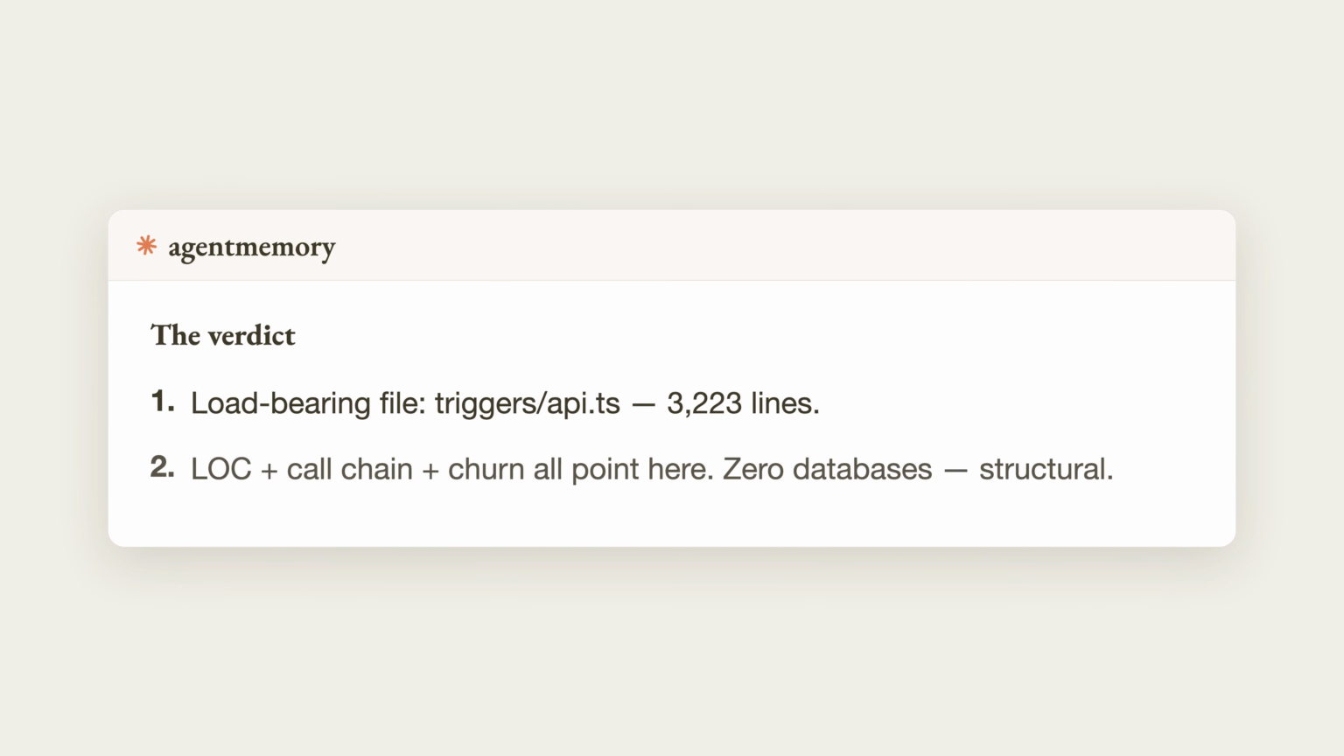Agent-memory: 39,000 lines, 53 MCP tools, 0 databases. The load-bearing file is triggers/api.ts, 223 lines, every read, write, and hook. LOC, call chain, and churn all pointed there. Read the 3 signals, find the load-bearing file, understand the system.